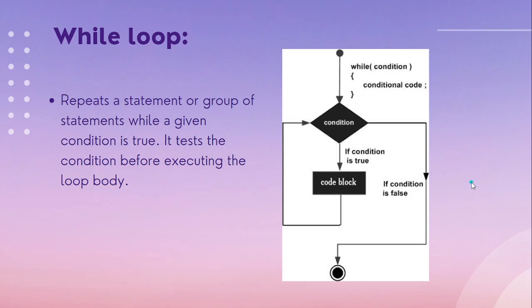Next is the while loop. A while loop represents a statement which is executed until the while condition is true. It is just like a for loop, but here we are not going to use the incrementing variable value. Here we directly give a condition. Until the condition is true, the while loop will keep on running. So inside the while loop we have to check for the condition. If the condition is true, the code block will be executed, or if it is false, then it will get out of the while loop. If the condition is true, it will keep on executing until the condition becomes false.